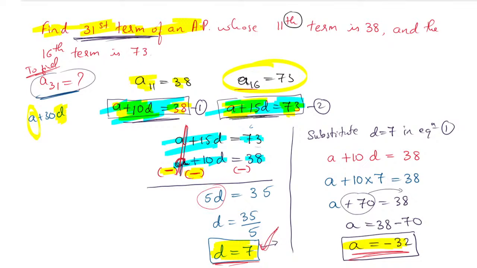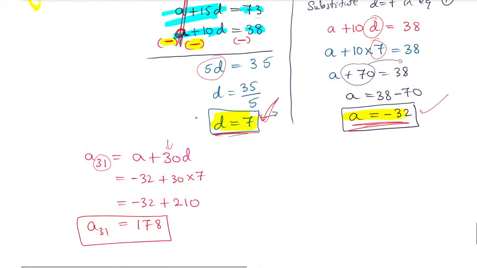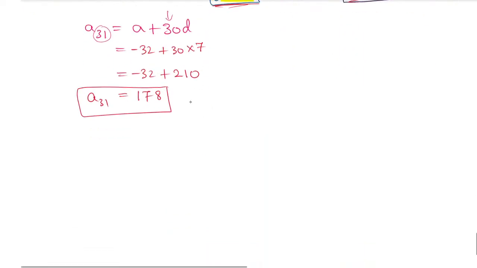After finding the D value, substitute it in equation number 1 or equation number 2 in place of D, and you will get the A value. After finding A and D, you can find any term, the 31st term, the 20th term, whichever they ask. So let us take one more question similar to this.